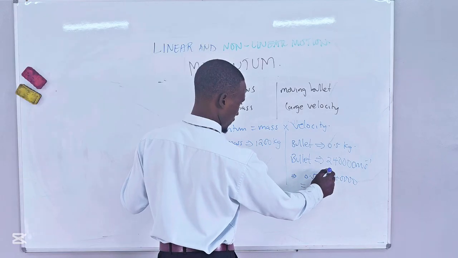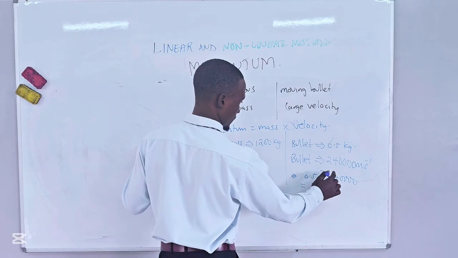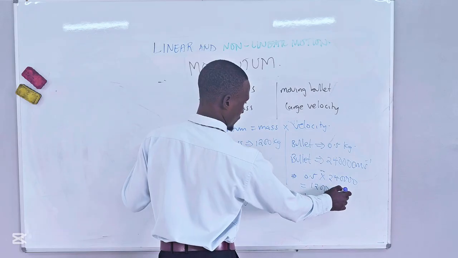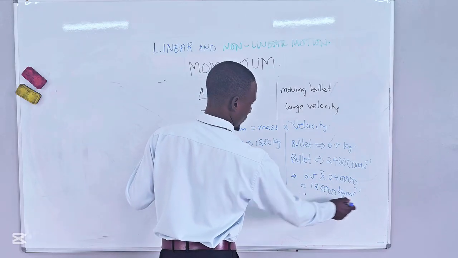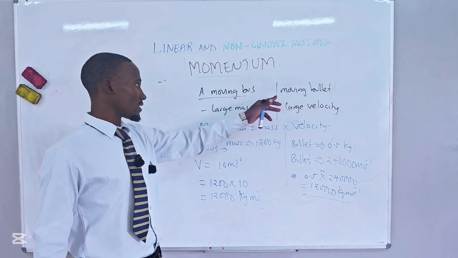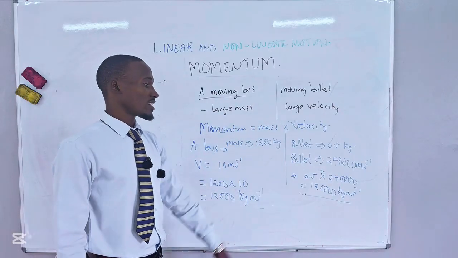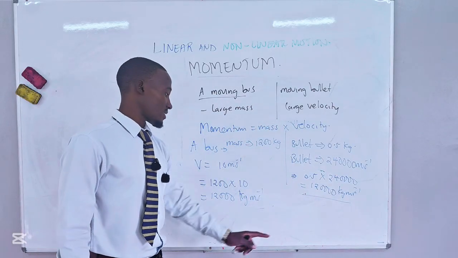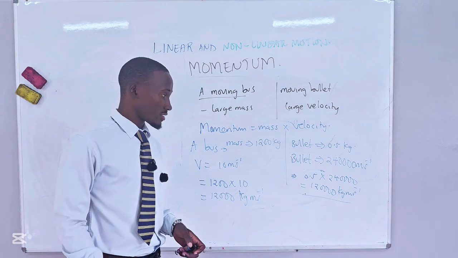You can see that when you compare, in this case, a bullet and a bus, a bullet has a very big momentum compared to the bus.